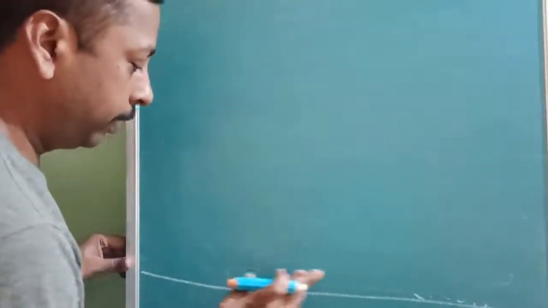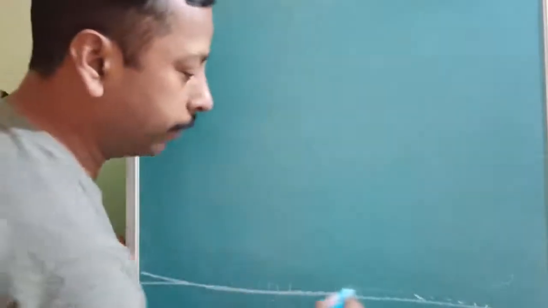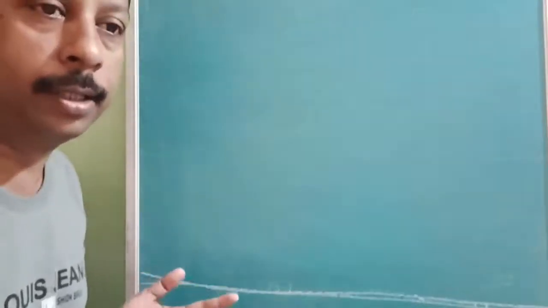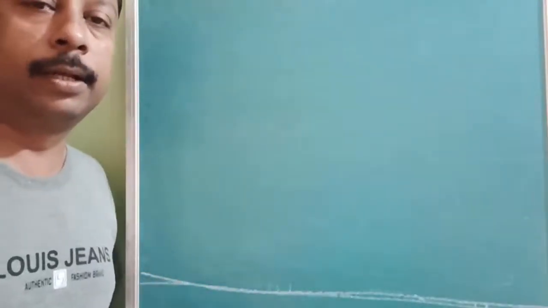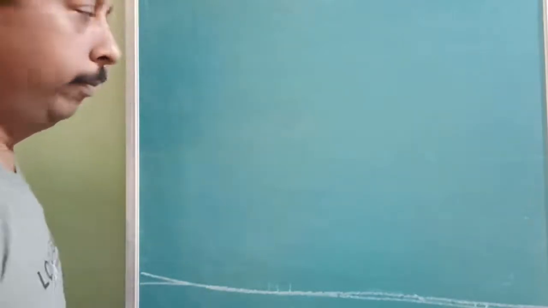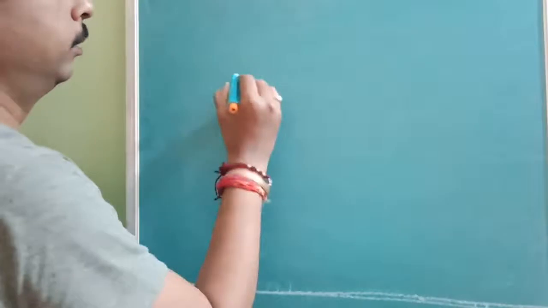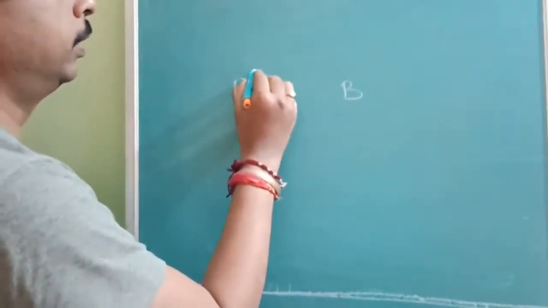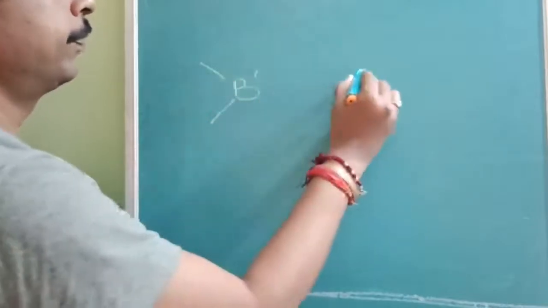You have studied the bond line diagram. Now it is the orbital diagram. First we studied the hybridization diagram of diborane, then the bond line diagram, now the orbital diagram. This is the one plane.